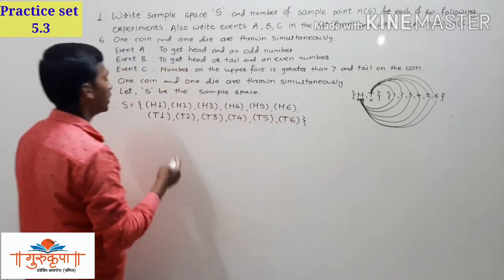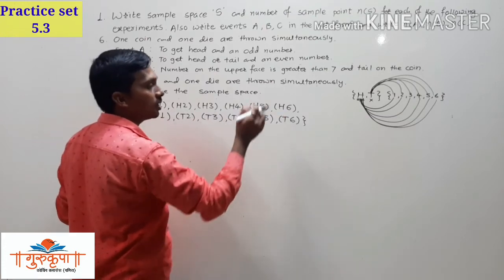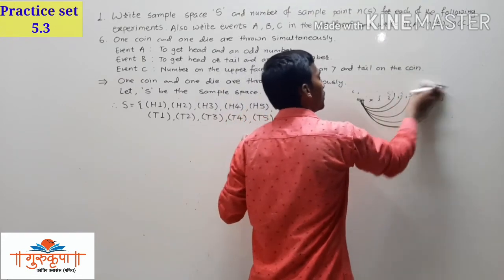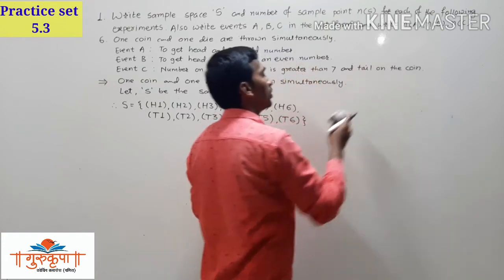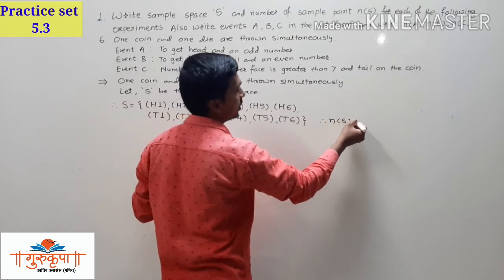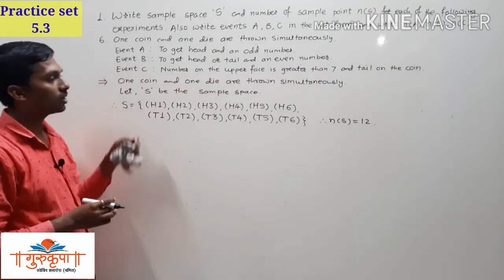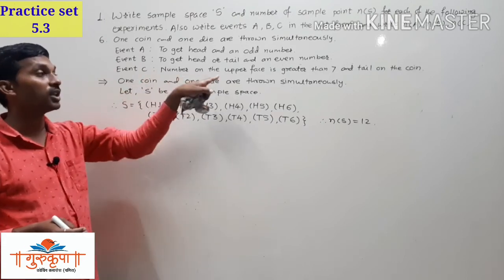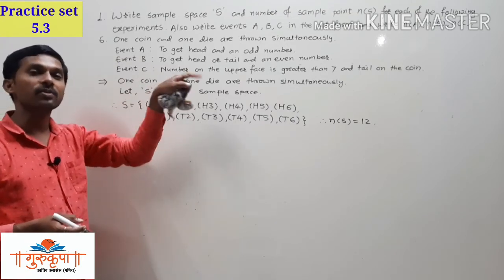So how many elements do we have? 1, 2, 3, 4, 5, 6, 7, 8, 9, 10, 11, 12. So we can write number of S, that is number of sample points, is equal to 12. We have 12 elements in all. This is very important and it is too easy. We just have to compare the head on the coin with each and every number on the die, and compare the tail on the coin with each and every number on the die.